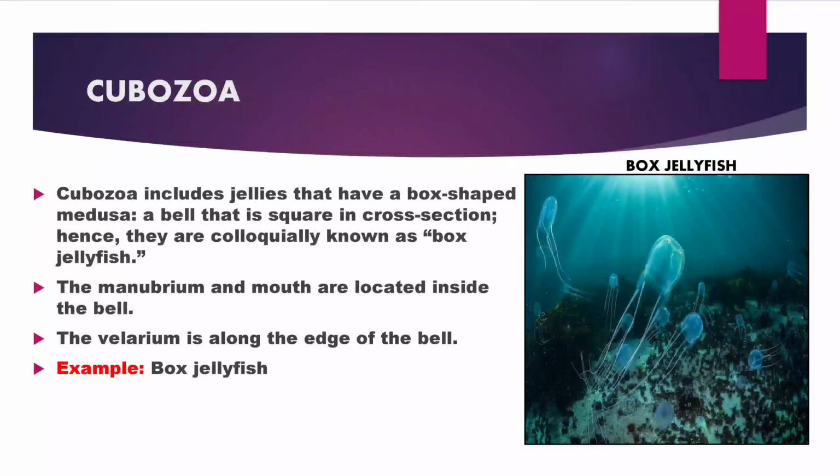Last is Cubozoa. Cubozoa includes jellies that have a box-shaped medusa, with a bell that is square in cross-section, hence they are colloquially known as box jellyfish. The manubrium and mouth are located inside the bell. The velarium is also along the edge of the bell. An example of Cubozoa is the box jellyfish.